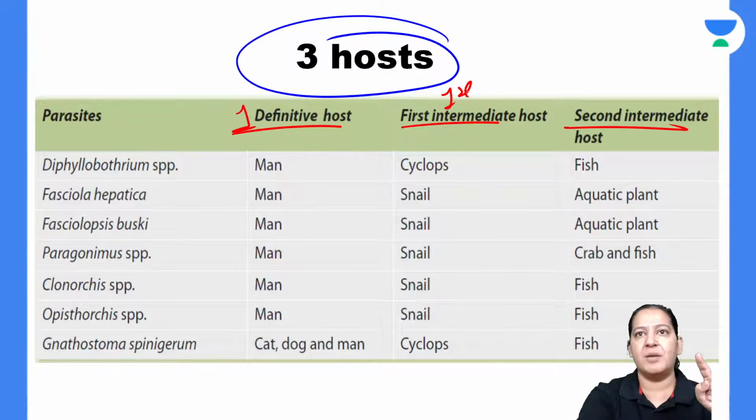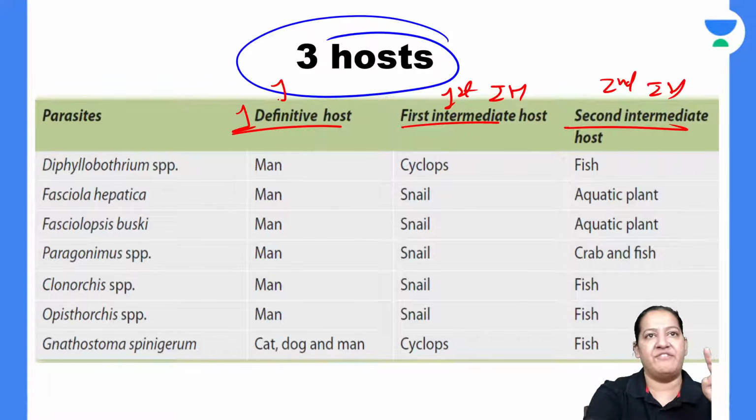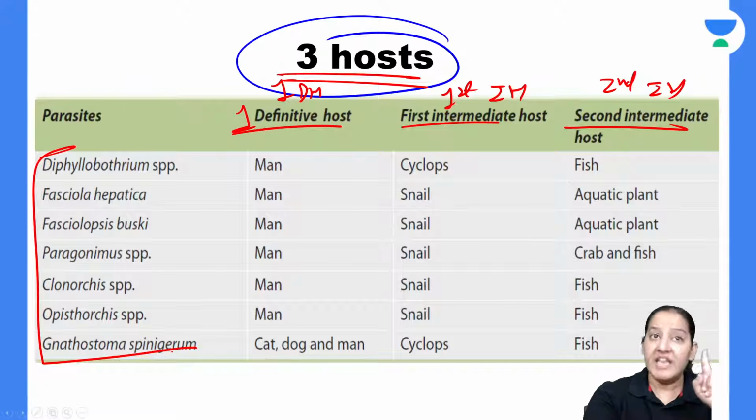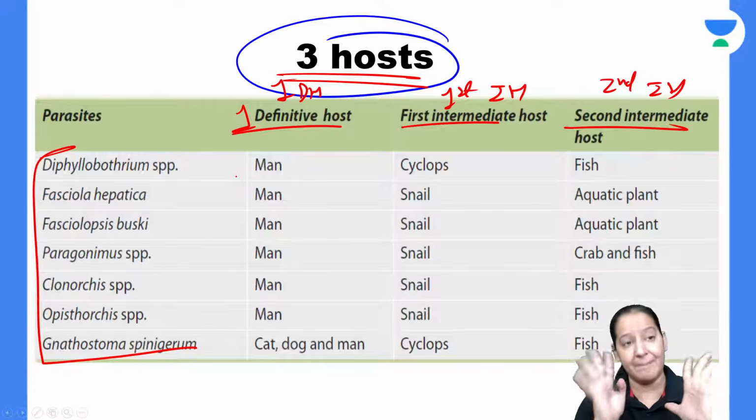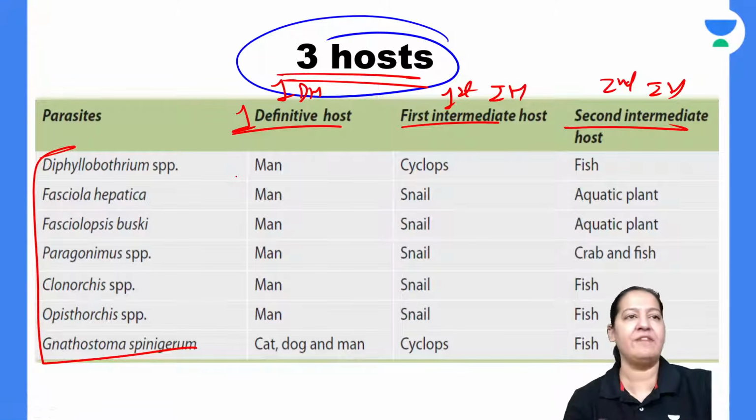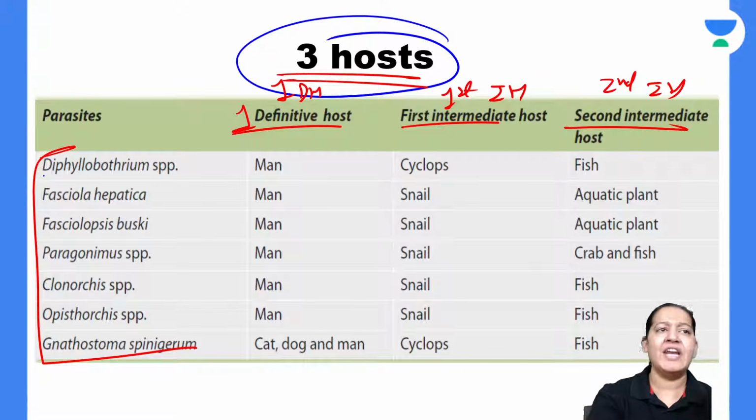This is first intermediate host and this is second intermediate host and this is one definitive host. So total three hosts are there. This is the complete list of the parasites. This list is more important. What question will come in the exam? Any parasite will be asked. If you see the PYQs, any of the parasites will be asked.